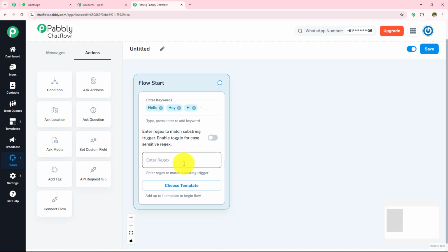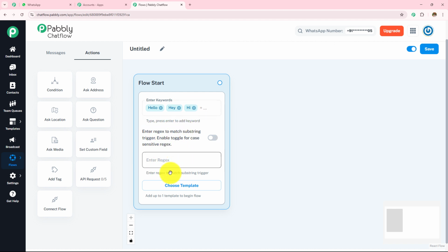Next is regex. So regex is like a smart search tool that helps chatbot identify patterns in user messages. Instead of manually listing out every possible keyword, you can define rules to match different variations of words or phrases. If you only enter keywords like hey, hi, hello, the bot will only respond when those exact words are typed.